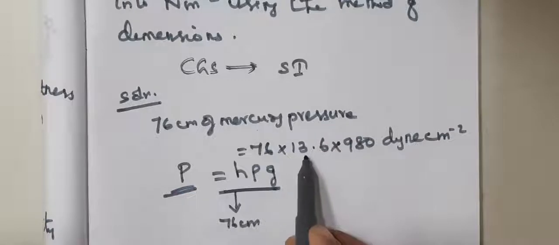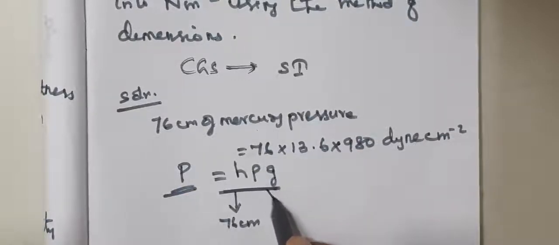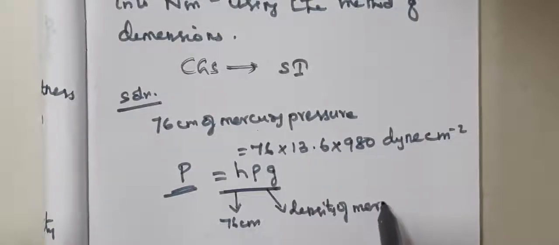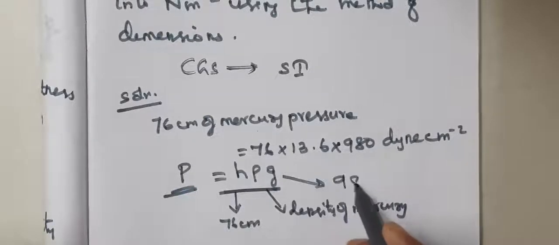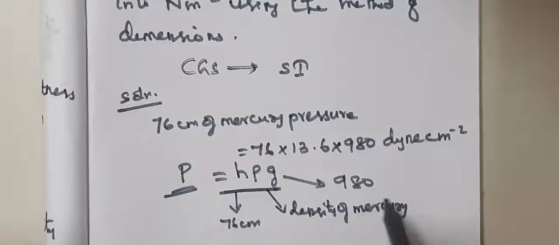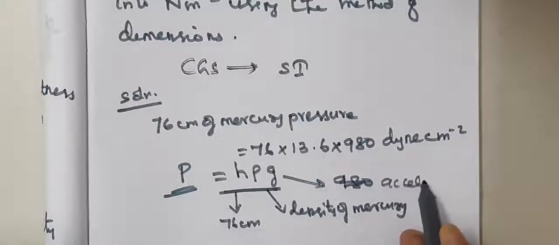Okay. Then 13.6, that is the rho value. Rho is nothing but the density of mercury. Okay, that is 13.6 gram per centimeter cube. g is acceleration due to gravity. That we know, 9.8 meter second raised to minus 2. Since it is the CGS system, we can write 980. Okay, acceleration due to gravity.